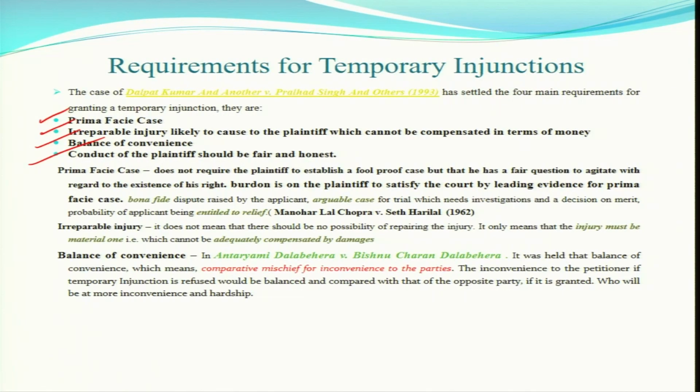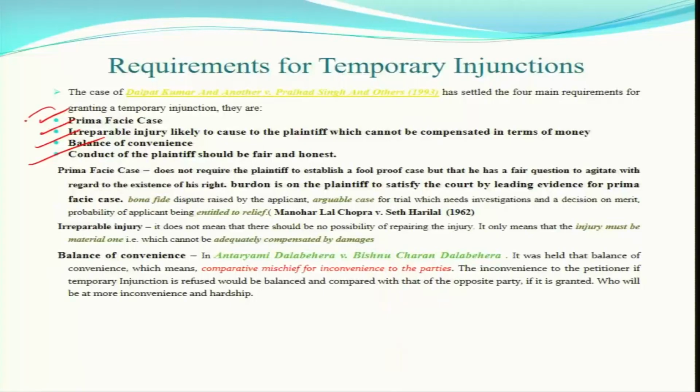These are very important. If you understand this, then you can easily argue before the court of law, and you can understand in advance whether you will get the relief. Although this power is discretionary, discretion does not mean arbitrary exercise of power. It must be reasonable, based on sound judicial legal principles.